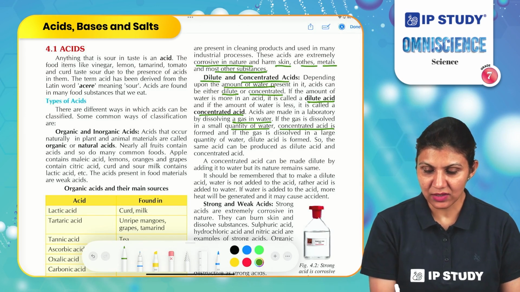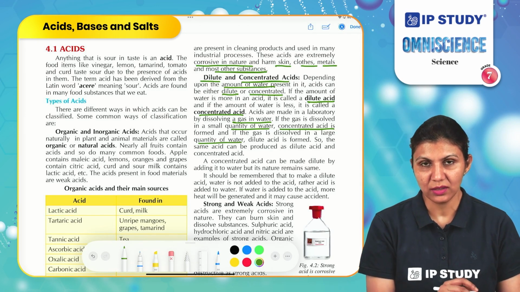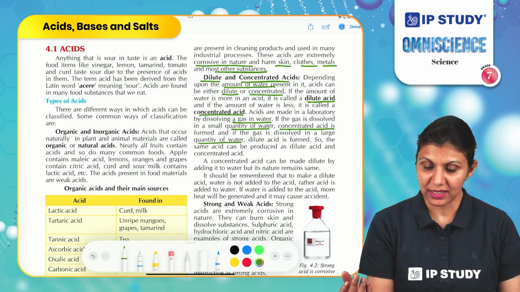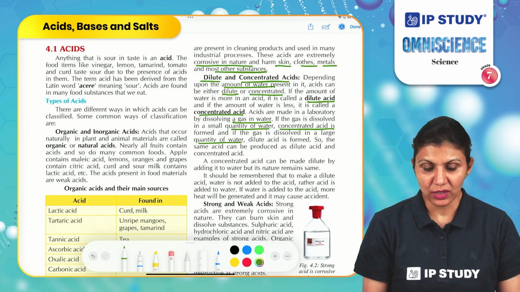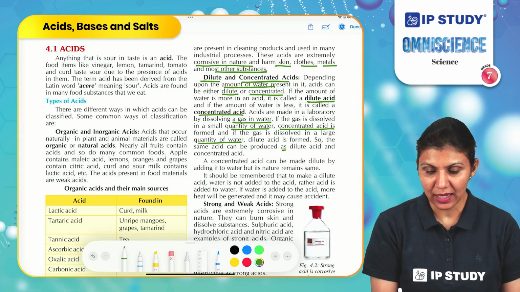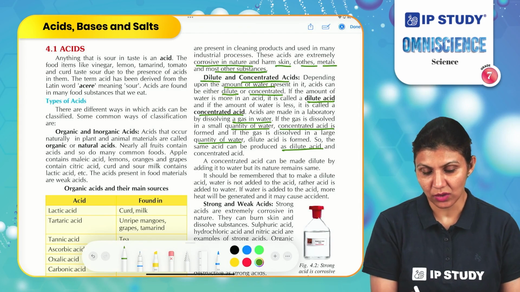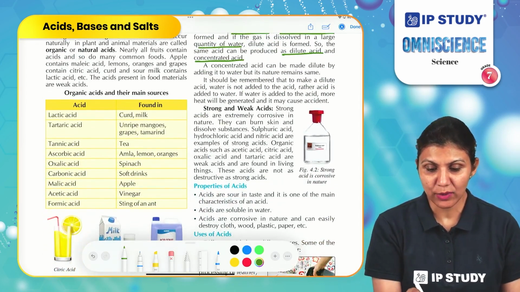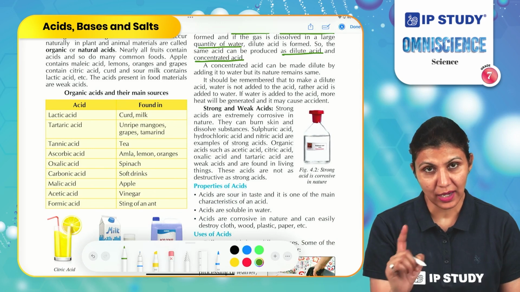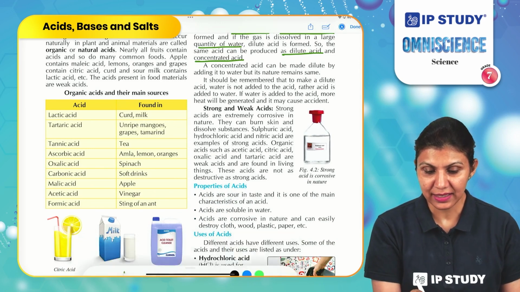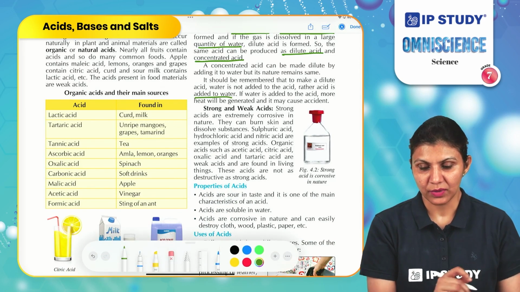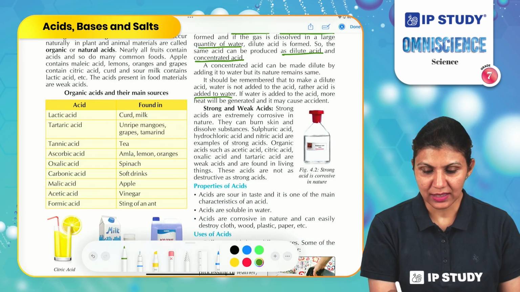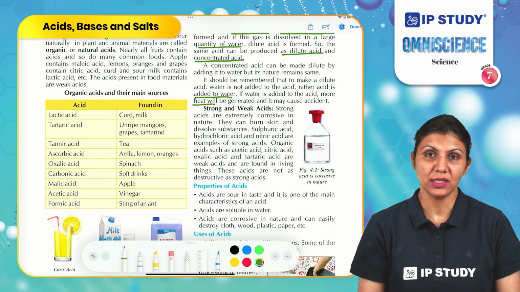If the gas is dissolved in a large quantity of water, a dilute acid is formed. So the same acid can be produced as dilute or concentrated. It should be remembered that to make a dilute acid, water is not added to acid, rather acid is added to water. If water is added to acid, more heat will be generated and it may cause an accident.